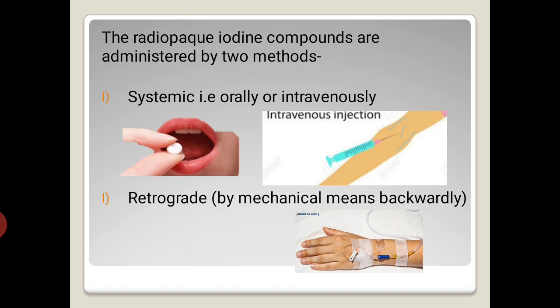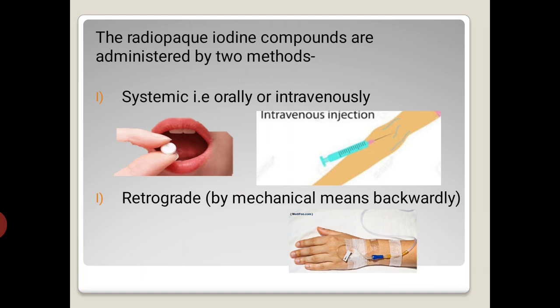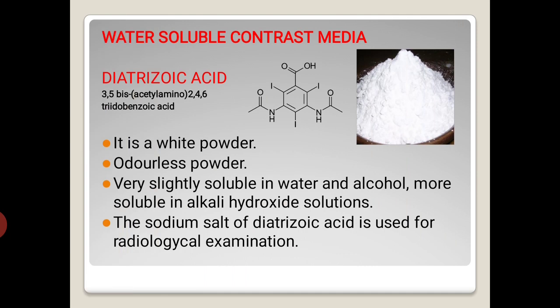And these radio-opaque iodine compounds are administered by two methods. First is the systemic method, that is orally or intravenously, and second is the retrograde, means by mechanical means, backwardly. So we will see one by one. First, in the classification we have seen water soluble contrast media. The example is